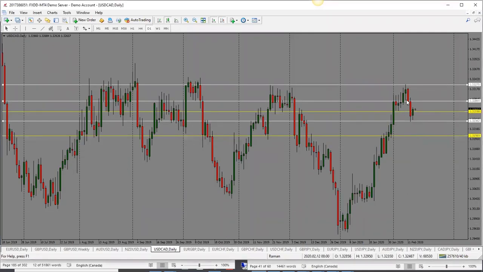Dollar CAD here, we did have a bearish candle close yesterday, but price wasn't able to go through this support level, and we saw a move higher. So now it's at an interesting point here. This is our support resistance level. Price has tested this level several times. So if it doesn't go through 1.3270, it can go back again.